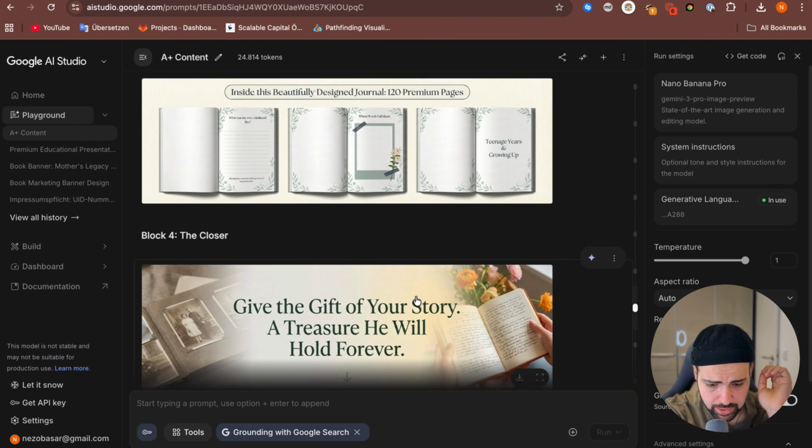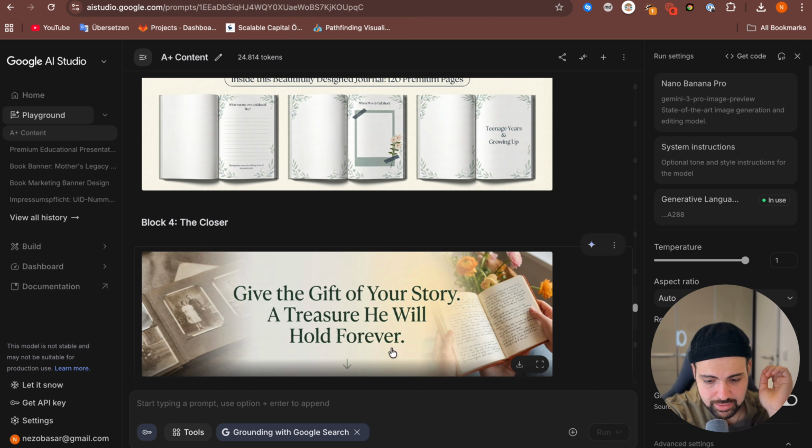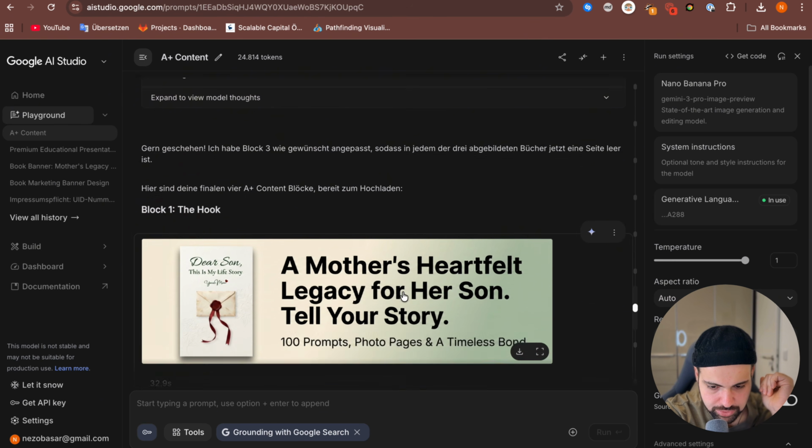And the last block is the closer. Here he added the title I gave him, the text I gave him, and also added these images in the background. In my opinion, it looks very, very good. I mean, you can say, okay, this is a blank journal, so maybe you can remove this one and tell the AI so he adds your journal instead, but I think that's actually too much for the AI. In my opinion, it looks pretty fine.